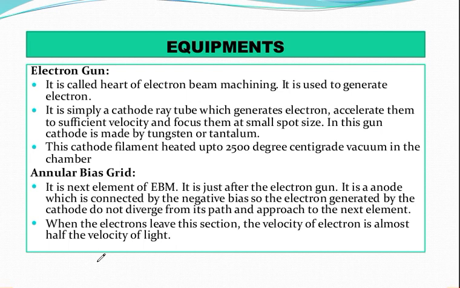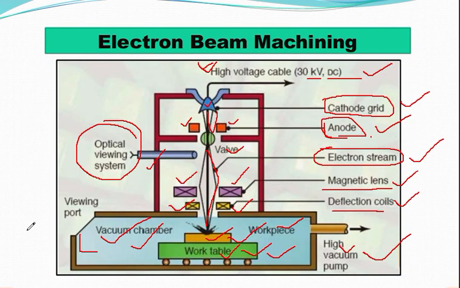So finally we have come to the equipment. We have seen so many things, but basically it consists of some equipment. So now let's have a look at the equipment. In the figure of electron beam machining, if I go to that particular slide, you have seen the figure for the electron beam machining. In this figure, what you are able to see is